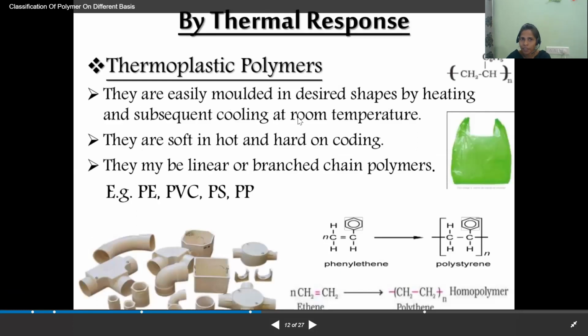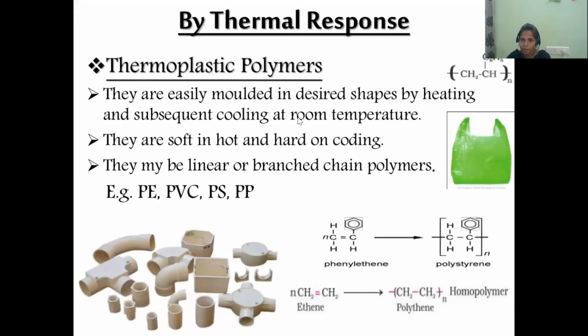And next, classification based on the thermal response. Based on the thermal response, we have two types of polymers. One is called thermoplastics and another one is the thermosettings. What is meant by the thermoplastics?